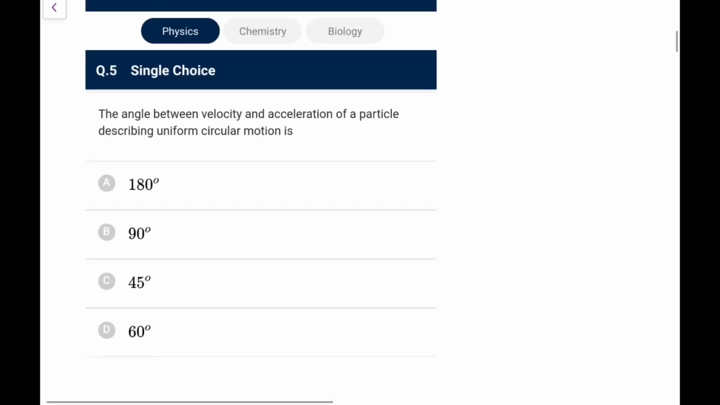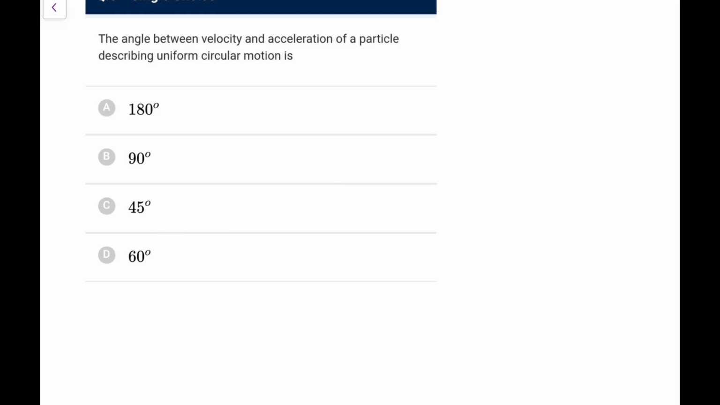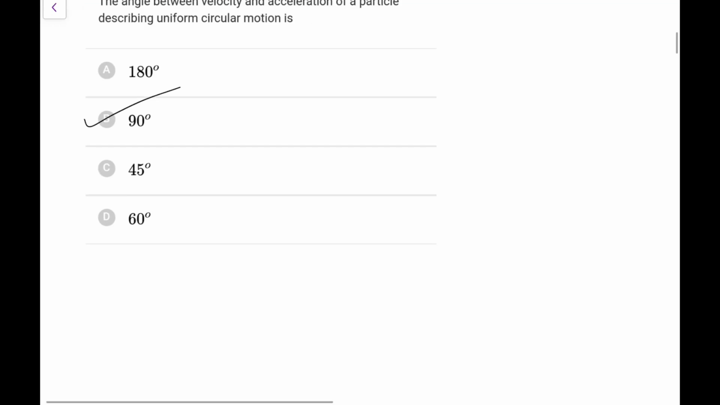Next one, the angle between velocity and acceleration of a particle describing uniform circular motion is 90 degree. You know both are perpendicular to each other, that's an easy one.